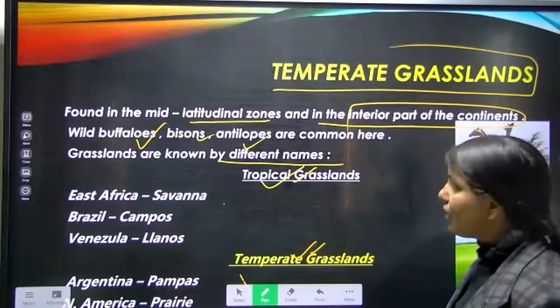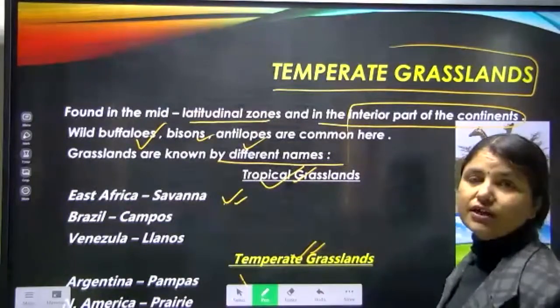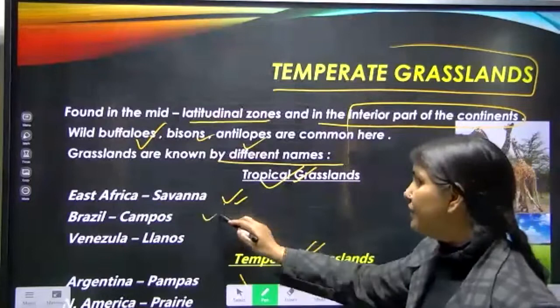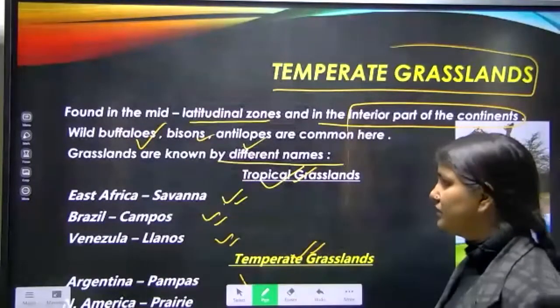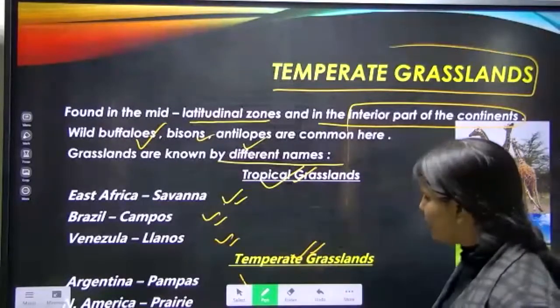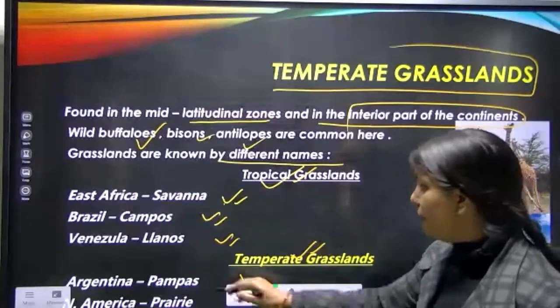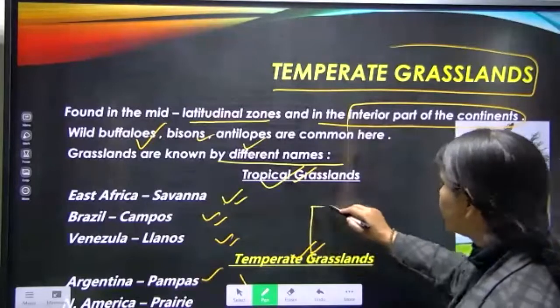In East Africa, the tropical grassland is known as savanna. In Brazil, it is known as pampas, and in Venezuela, it is known as llanos. Now temperate grassland: in Argentina, it is known as pampas. In North America, temperate grassland is known as prairies.